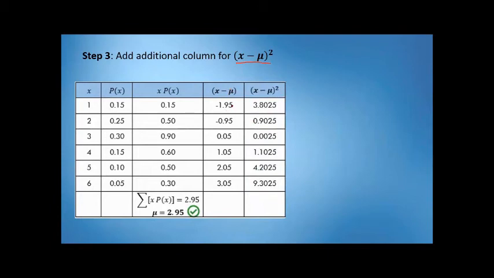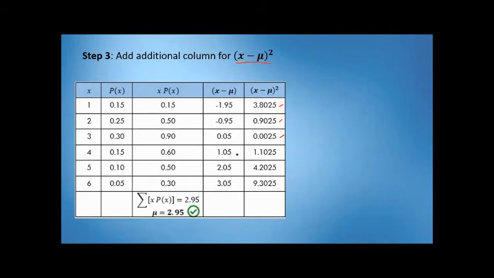So, negative 1.95, squared natin ang sagot, 3.8025. Then, 0.95 negative, magiging positive 0.9025 pag in-squared. Then, 0.05 pag in-squared ay magiging 0.0025.